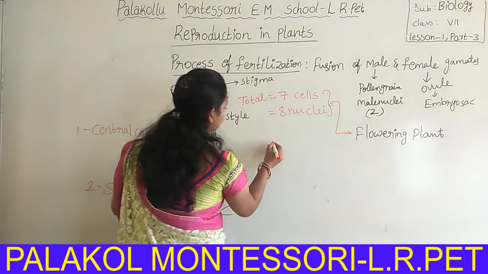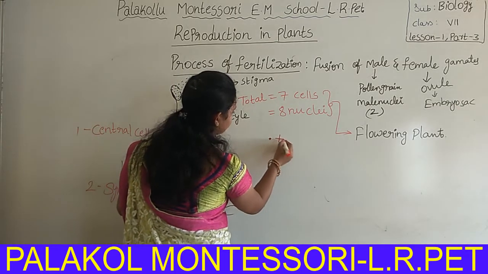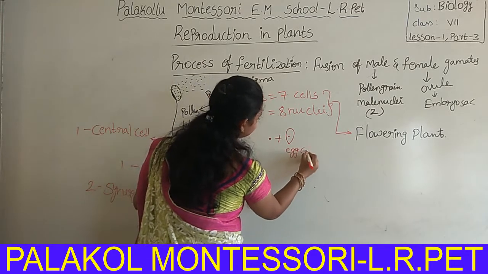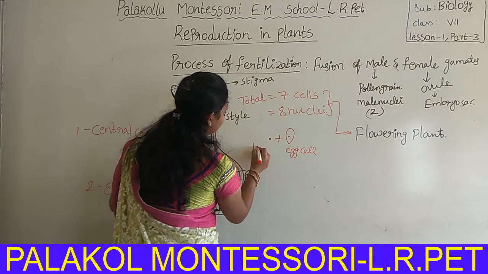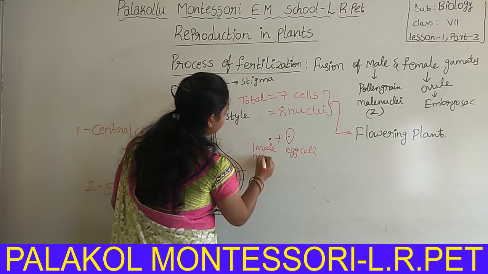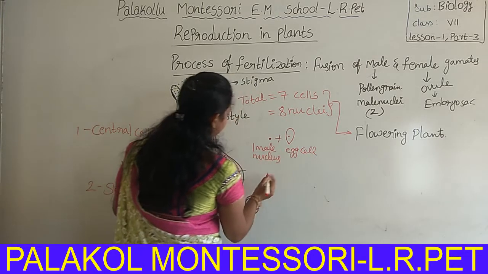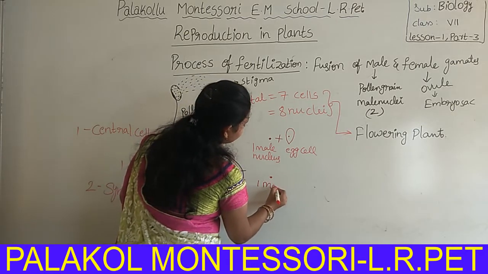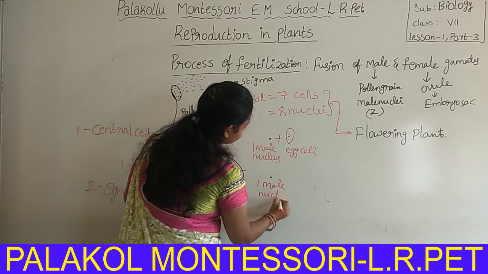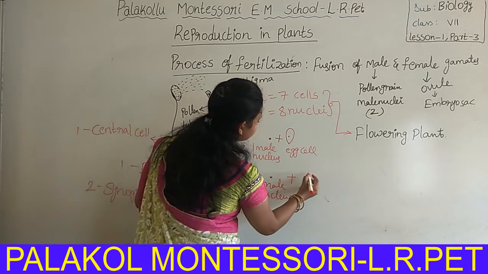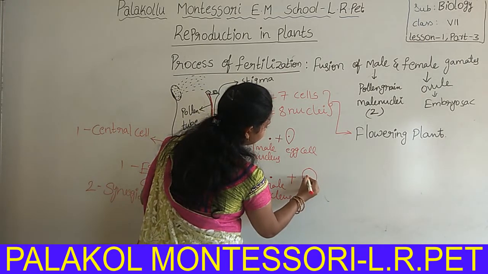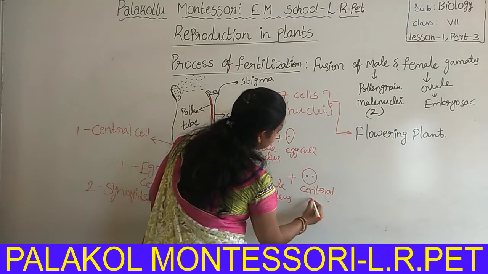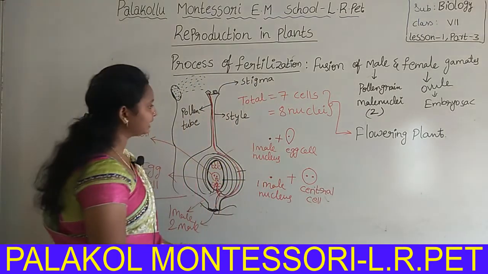One male nucleus fuses with one egg cell. This is the egg cell, and this is one male nucleus. The second male nucleus, that means the other male nucleus, fuses with the central cell. Is it clear to all?